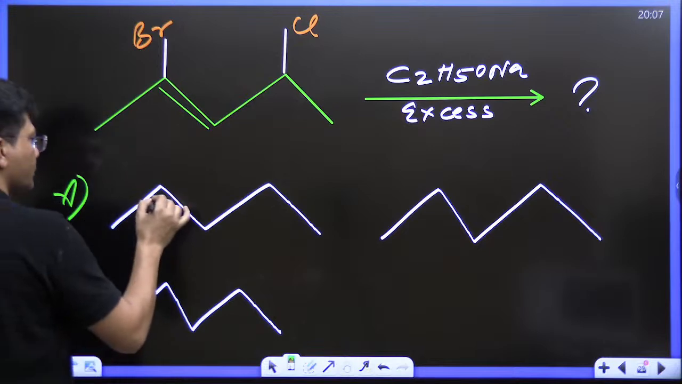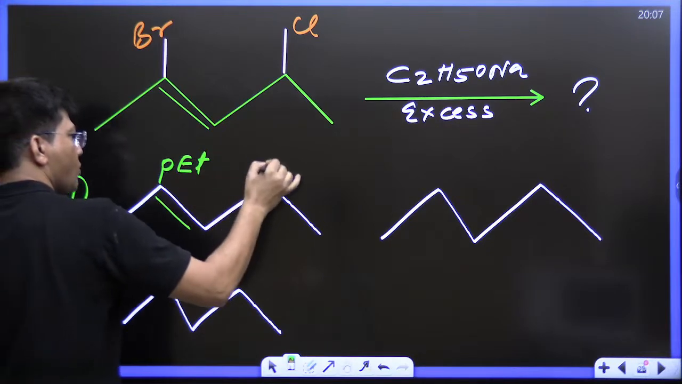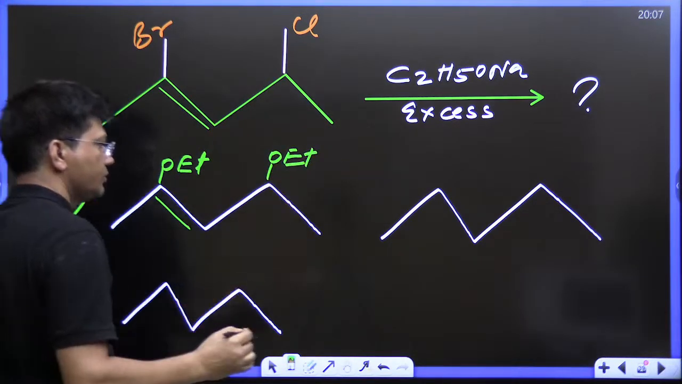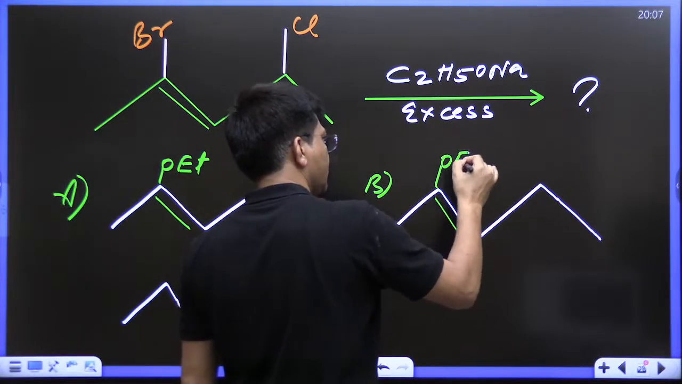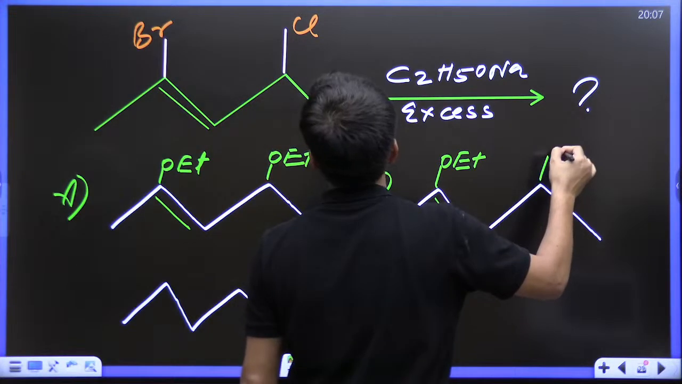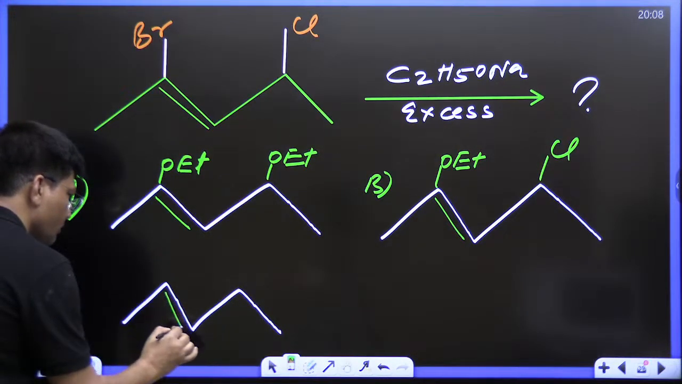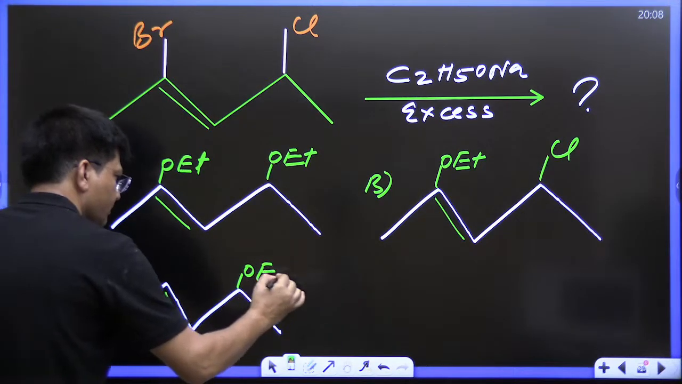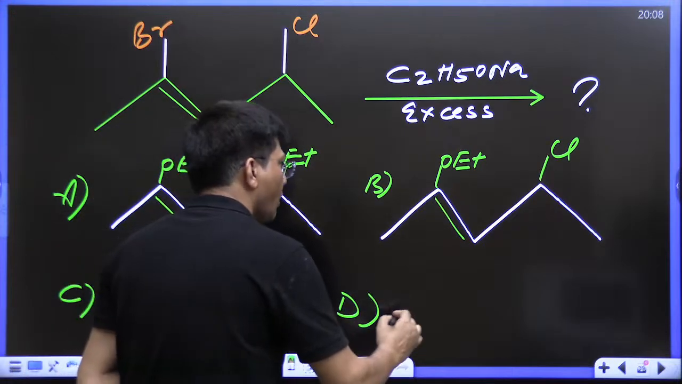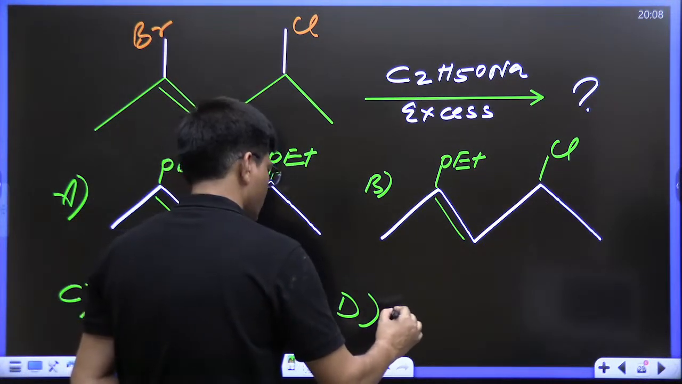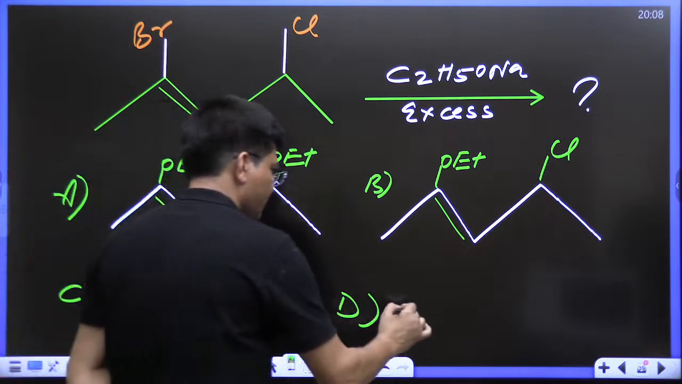Option A, OC2H5, that means OEt. I can write OEt. Second option B, OEt, chloride, like here. Now OEt, option C. Option D, all of these. Here Cl, Br over here, all of these.